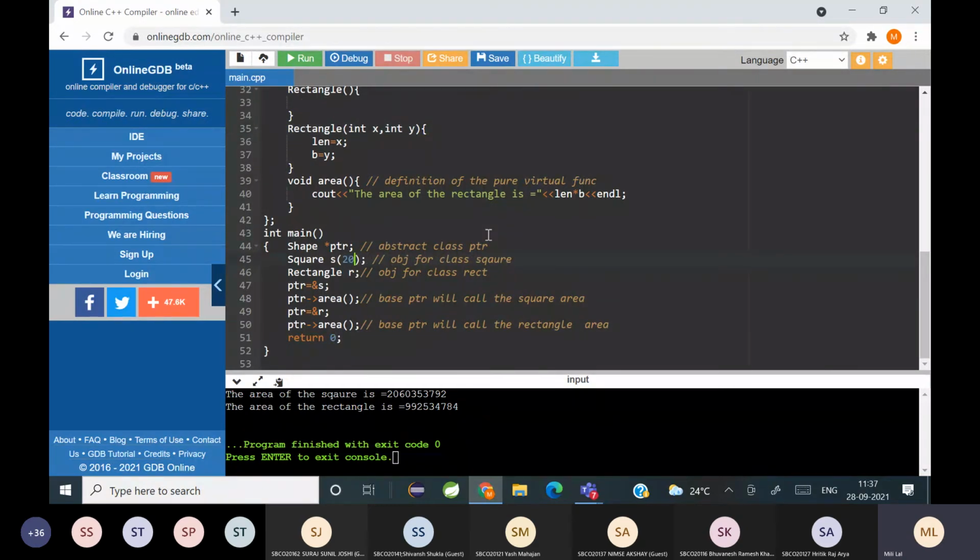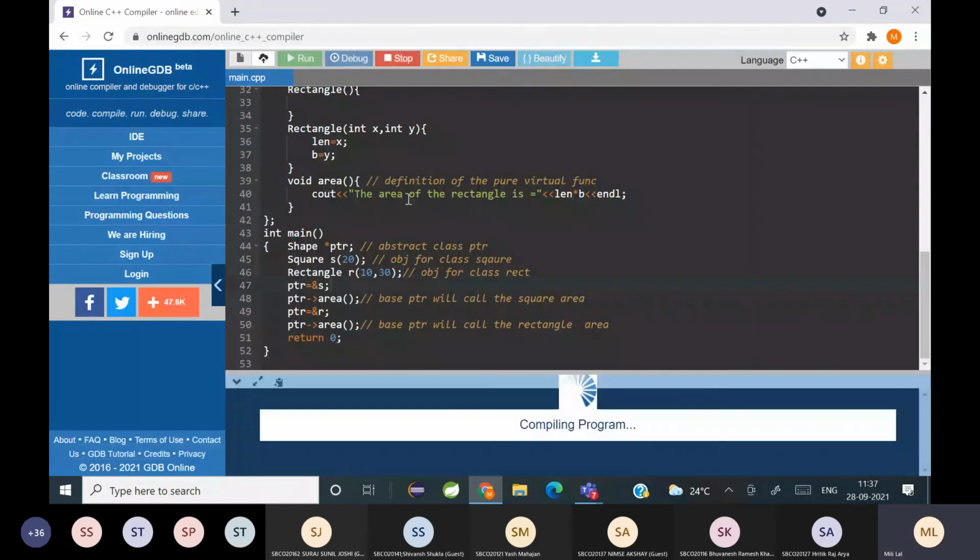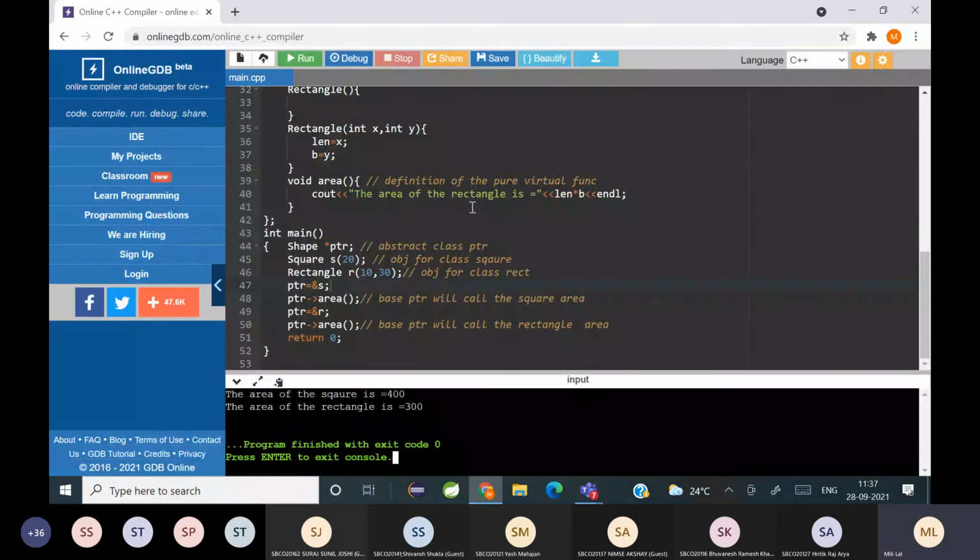Wait. Can you see it now? Have you all understood? Has everyone understood?